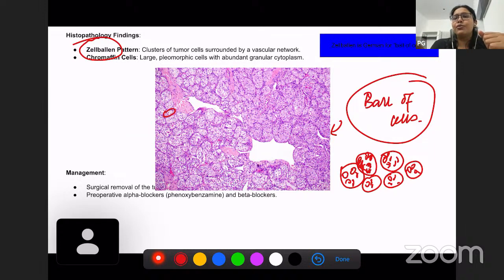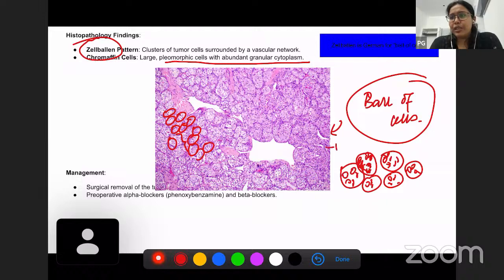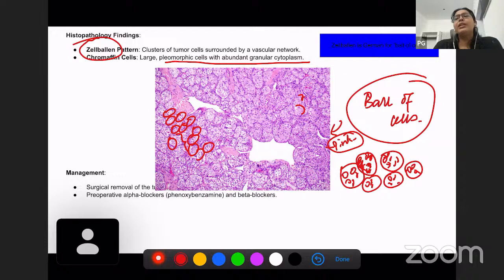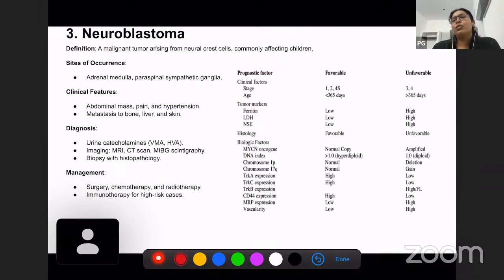You can see here there are lots of clusters over here, separated by a fibrovascular septum. So this is the Zellballen pattern. You can see this kind of pattern in pheochromocytoma. The cells you see here are large, pleomorphic, with abundant granular cytoplasm. You can see that these cells have very pinkish and granular cytoplasm. You should remember that the Zellballen pattern is characteristic of pheochromocytoma. What is the treatment? Either the tumor can be surgically removed or can be treated with preoperative alpha blockers and beta blockers.